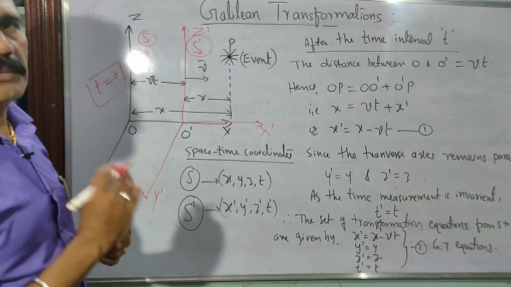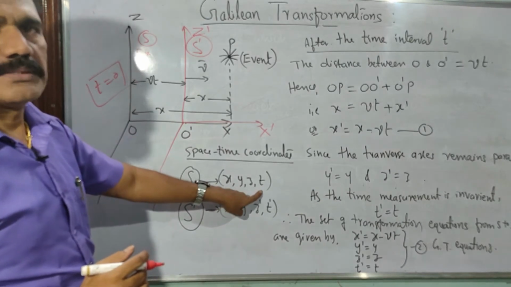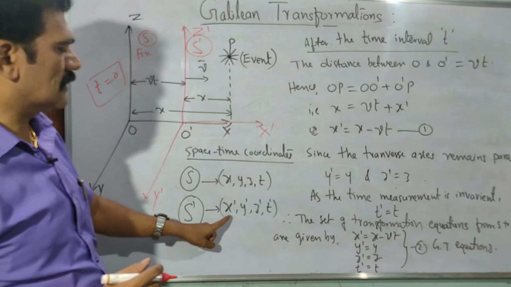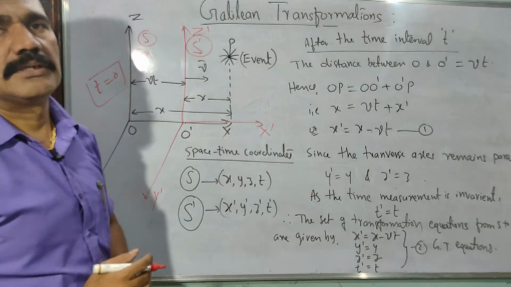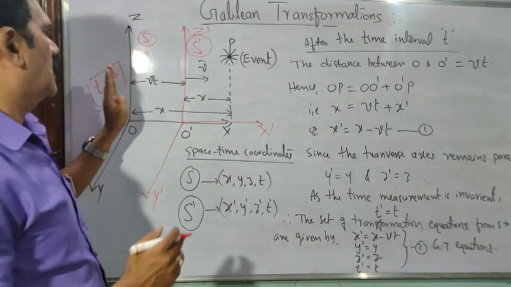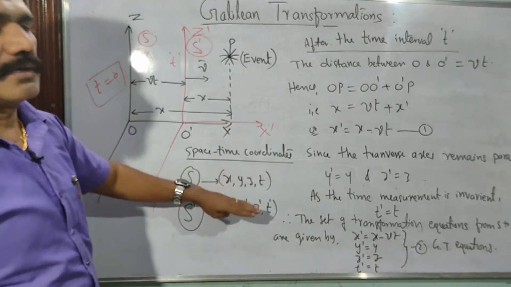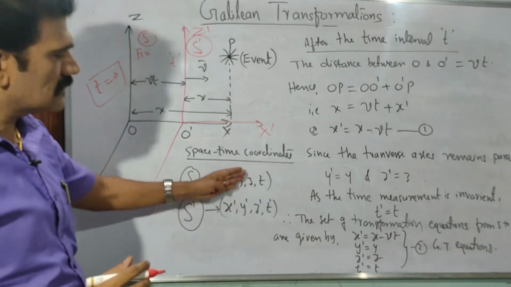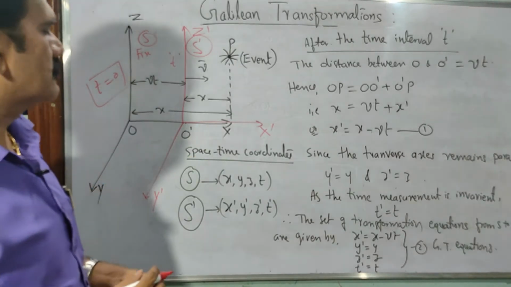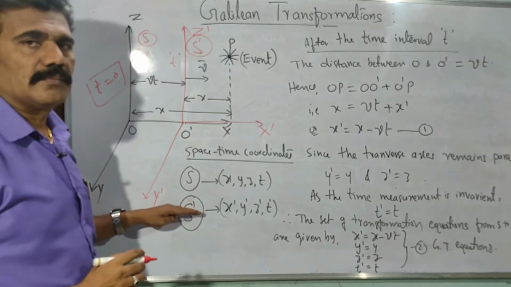Then you look at the measurements. Whatever the measurement you take, x, y, z, t will be the same for a fixed frame of reference. With respect to S dash, again we have the measurements like x dash, y dash, z dash and t dash. Now in this case, once the frame is moving a certain distance after some time t, the coordinates will not be the same. There is a difference in measurements. That is what you have to consider. So you have to derive the difference between the space-time coordinates measured from S and from the moving frame S dash.